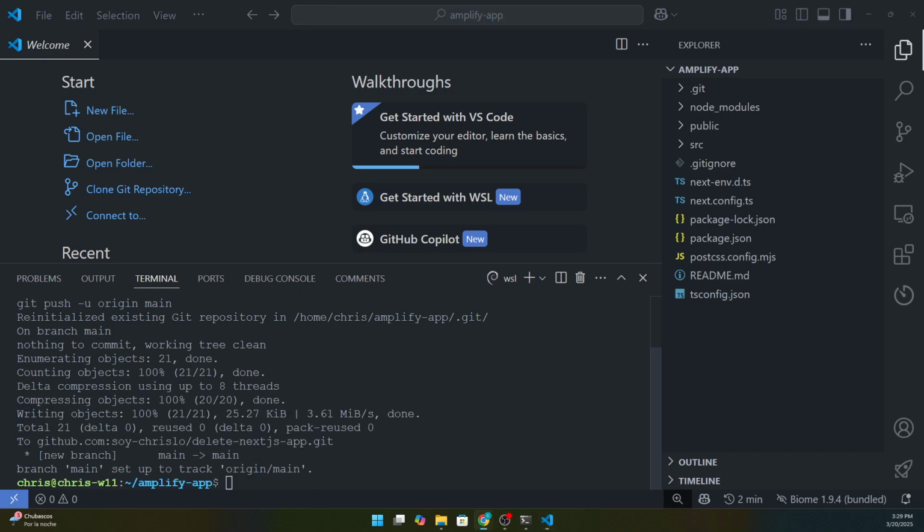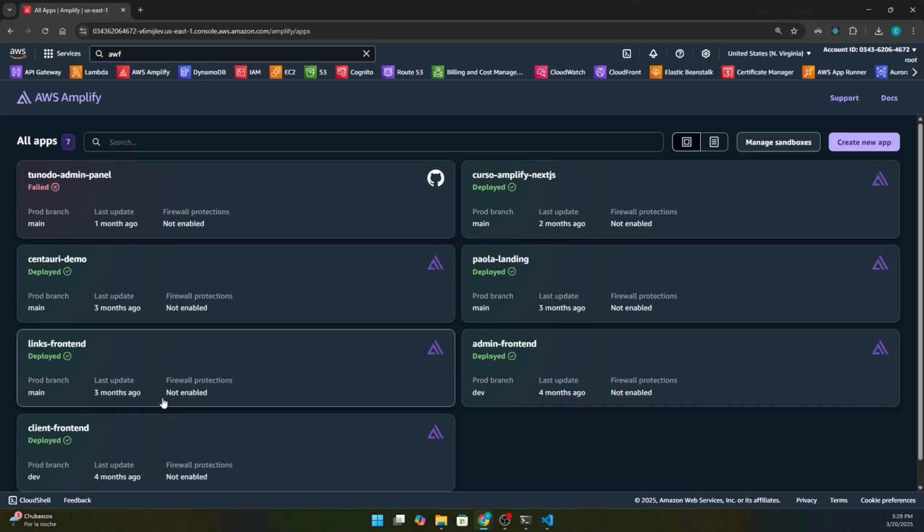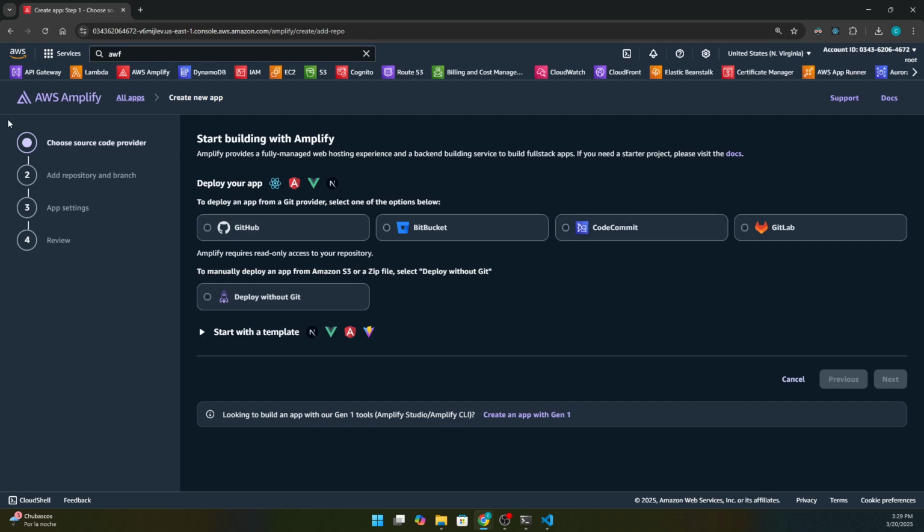So let's go to the Amplify service, and as you can see, I have already a lot of different applications, but in this case, I'm going to create a new one. Let's click to the create new app. In my case, I'm going to use GitHub, but also you can use Gitbucket. CodeCommit is already deprecated, so sadly you can't use this anymore. And GitLab, or of course, maybe if you have already files saved inside an Amazon S3 instance, or you have the zip file, you can deploy without Git.